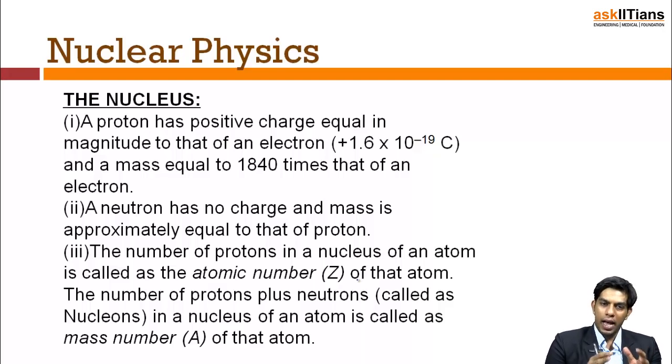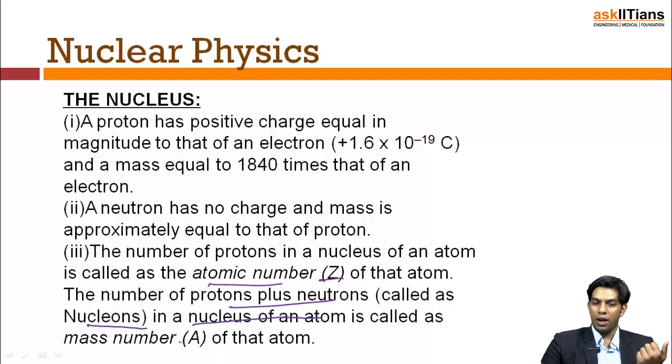A proton has a positive charge equal to 1.6 into 10 to the power minus 19 coulomb, and a mass close to 1800 times that of an electron. A neutron has no charge but has approximately the same mass as the proton, though in a clear mathematical way, it has a mass slightly but still greater than the proton. The number of protons in a nucleus is known as the atomic number, given by Z, and the number of protons plus neutrons, called the nucleons of an atom, is the mass number A, that is the atomic mass of the atom.